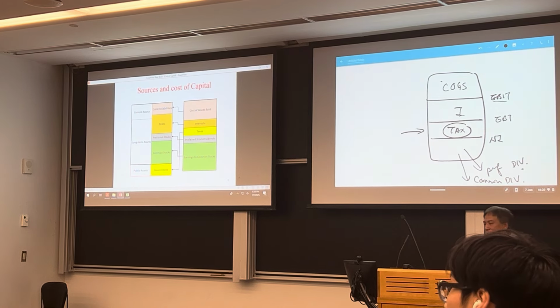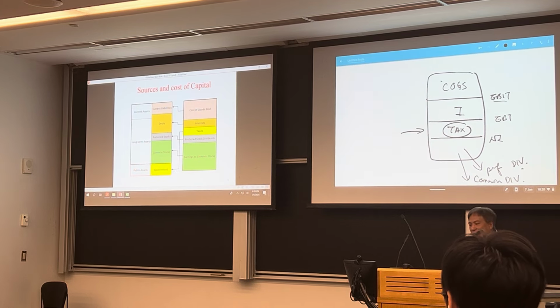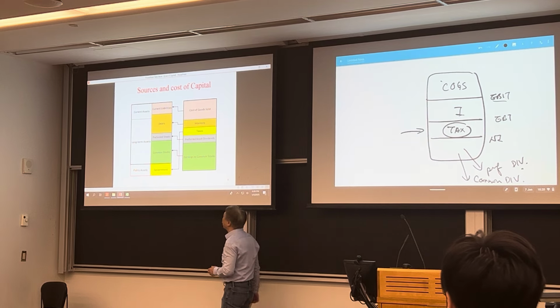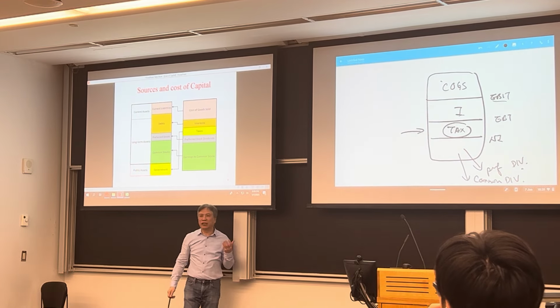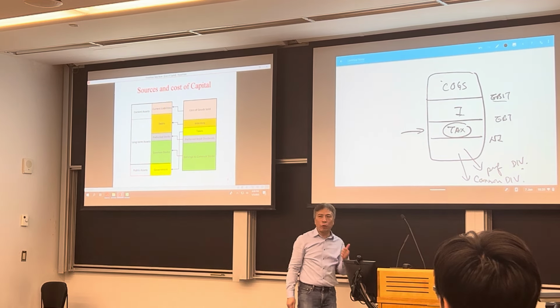Now the next will be tax. Now tax actually is a return to the government. Of course, if you look at the balance sheet in accounting, there's no such thing as government. But from an economic balance sheet or market value balance sheet, this is a financing provided by the government. So what kind of asset does the government provide? Well, infrastructure. Say for example, highway.